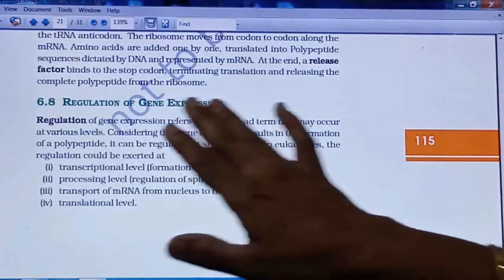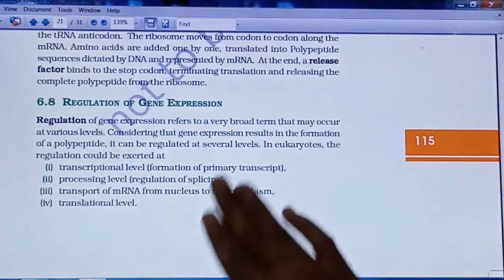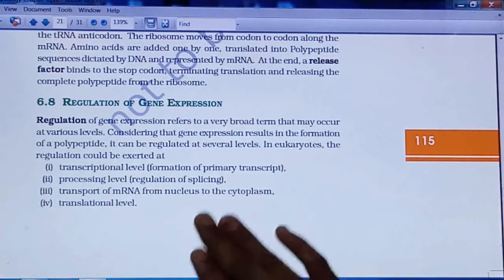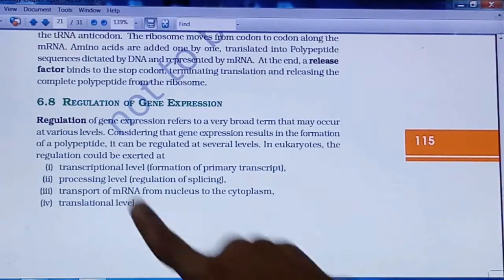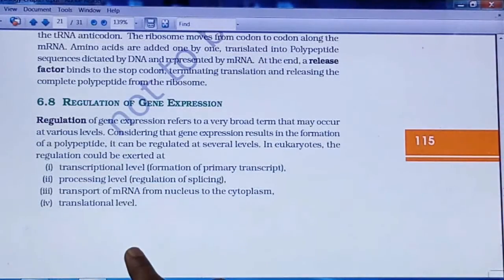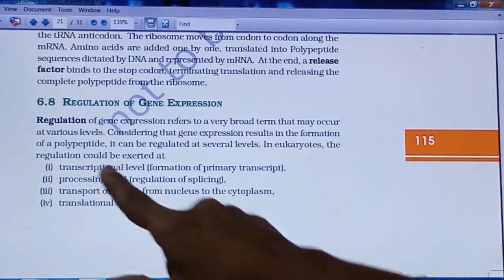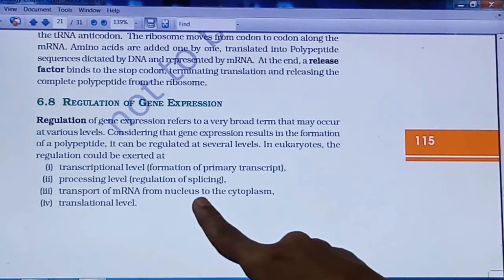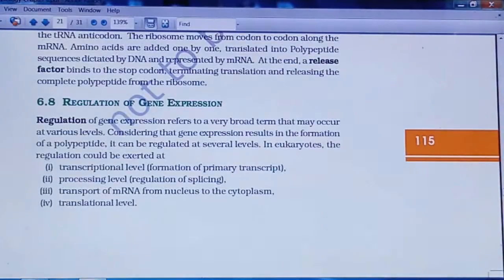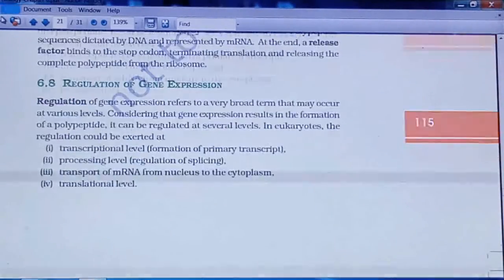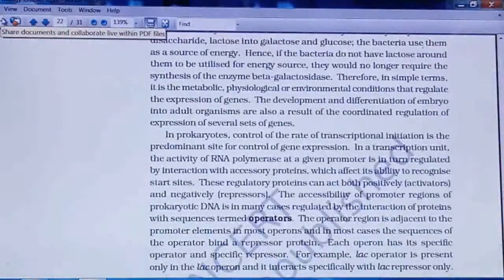Then regulation of gene expression. Very important point. Here it is given that in eukaryotes regulation can be exerted at four levels, right? Transcriptional level, processing level, transport of mRNA from nucleus to cytoplasm, and translation level. This will be asked on regulation of gene expression.